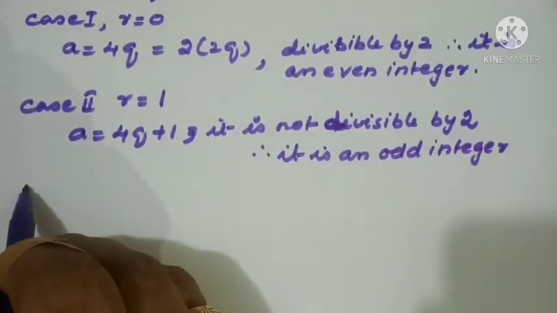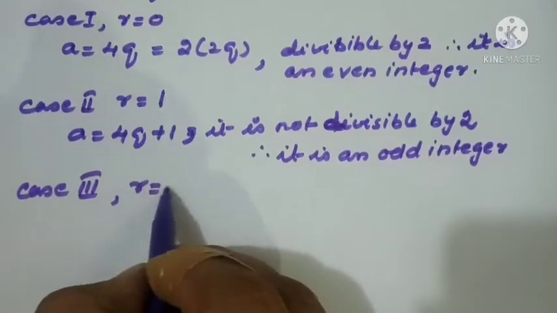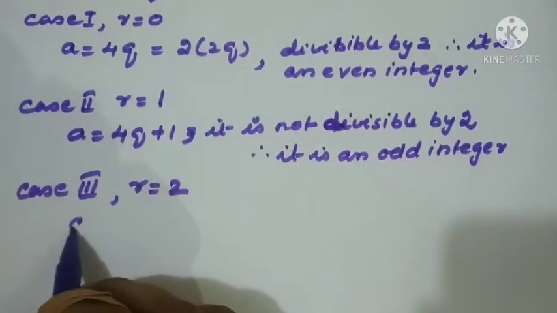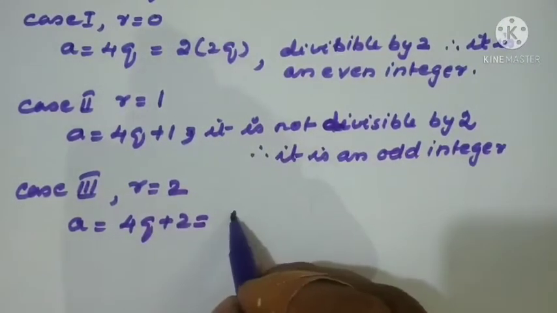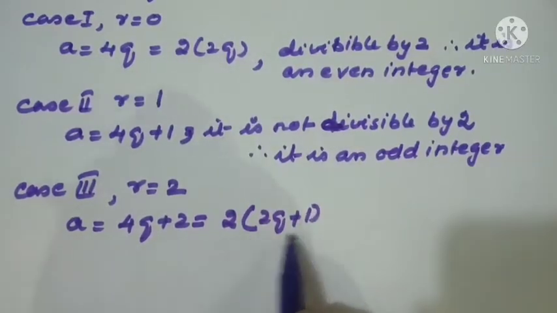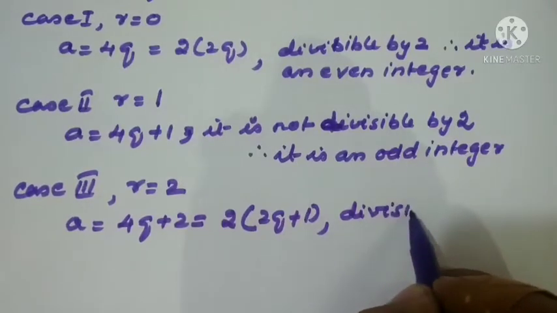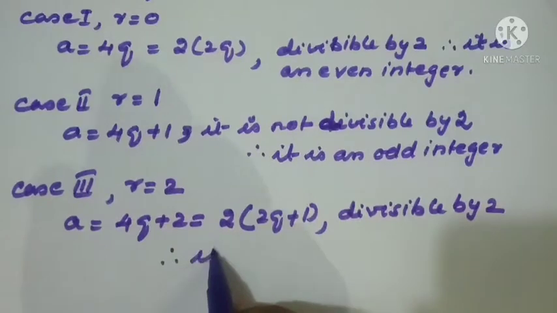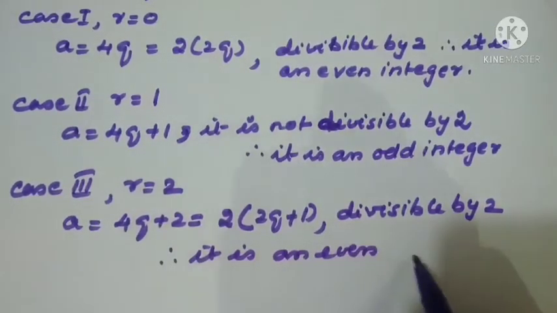Now what is the next? Case 3. r = 2. Four cases are there. So the third case we are taking a = 4q + 2. Now take the 2 as common. So 2(2q + 1). So we expressed this as a multiple of 2. This shows that it is divisible by 2. Therefore, it is an even integer.